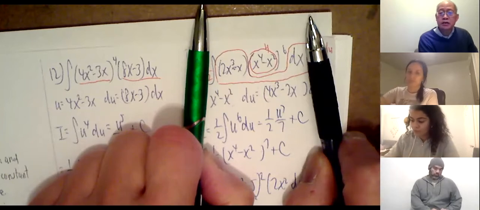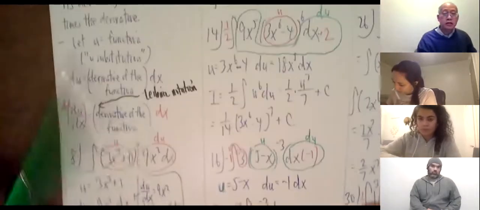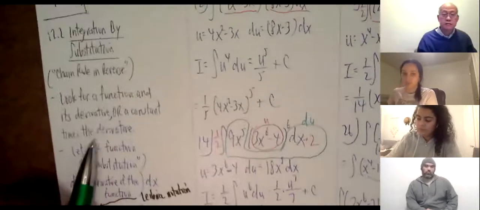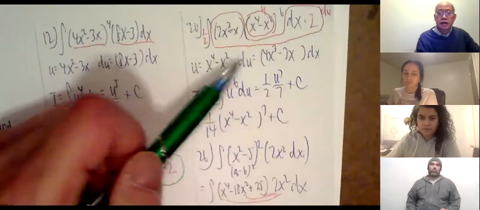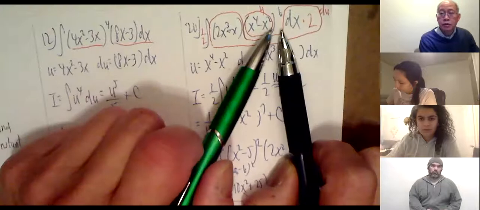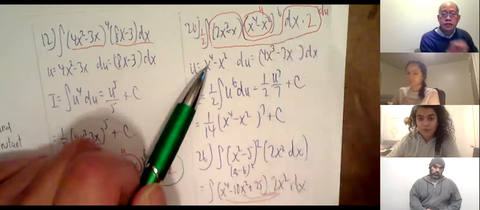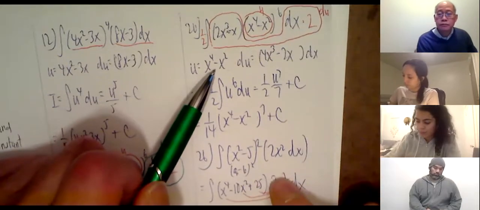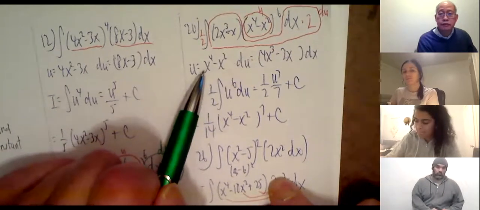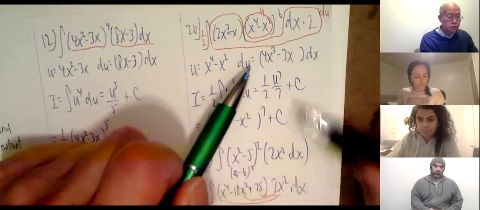So let u be x to the 4th minus x squared. We're looking for a function and its derivative, or maybe off by a constant. So again, I look at this whole thing and I say, okay, there's x to the 4th. The derivative is going to be an x cubed. What's the derivative of x squared? It's going to be something with an x. That tells me let this be u. So u is x to the 4th minus x squared. du is, what's the derivative of this? 4x cubed minus 2x dx.